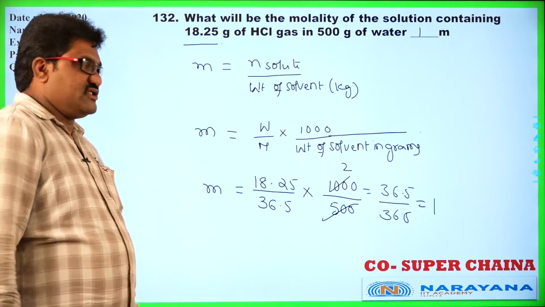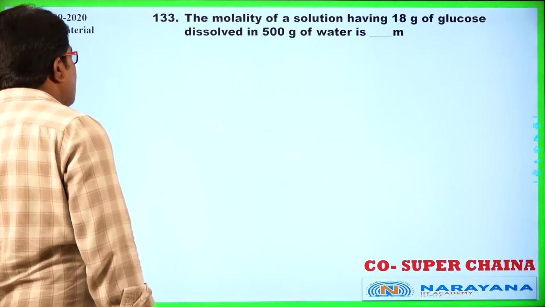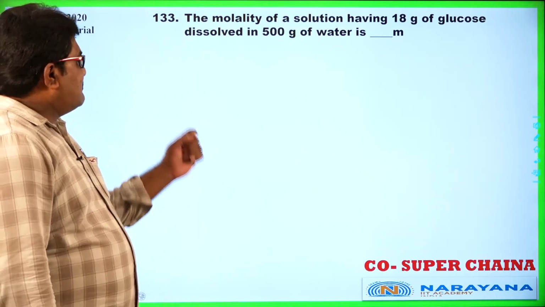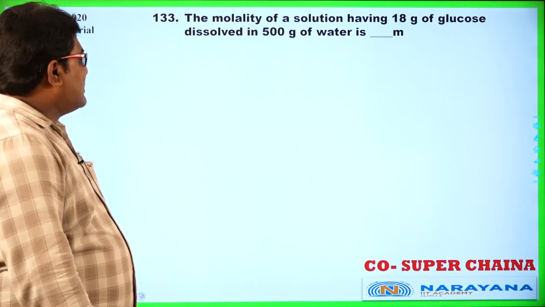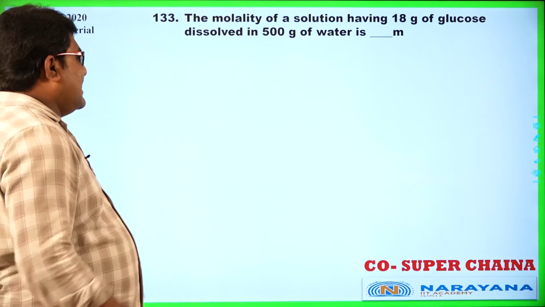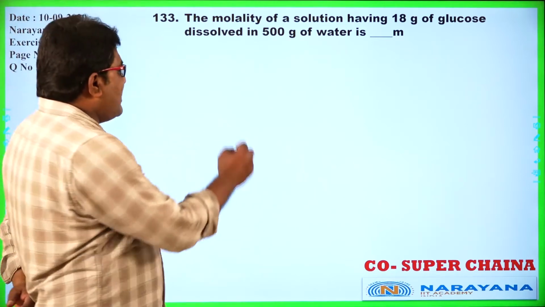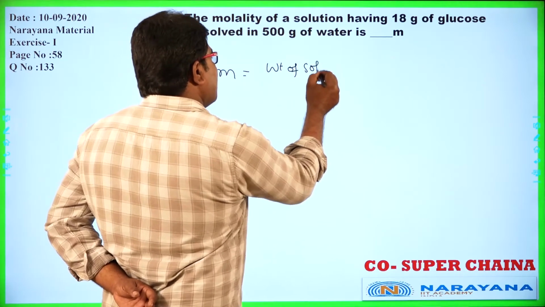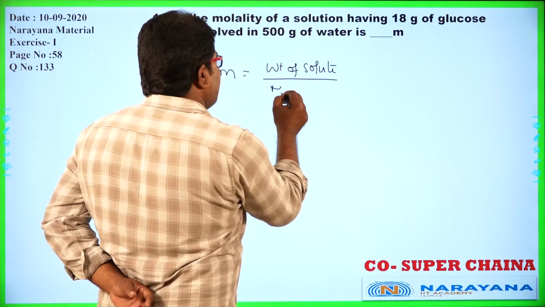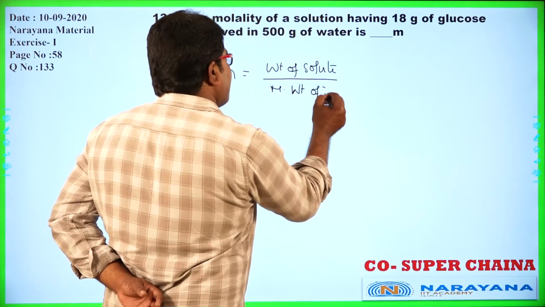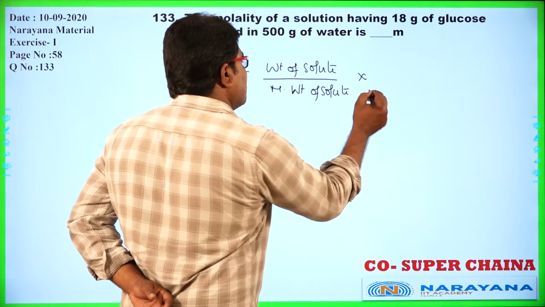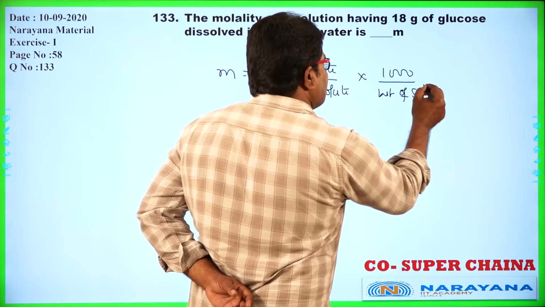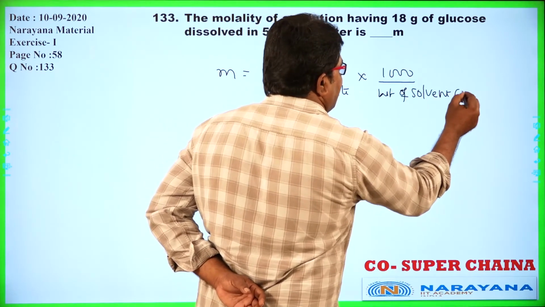Let us go for the next question. The molality of a solution having 18 grams of glucose dissolved in 500 grams of water. As in the previous case, the formula for molality is weight of solute divided by molecular weight of solute, into 1000 by weight of solvent in grams.